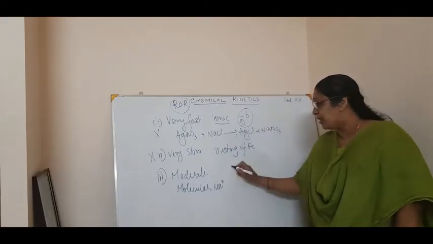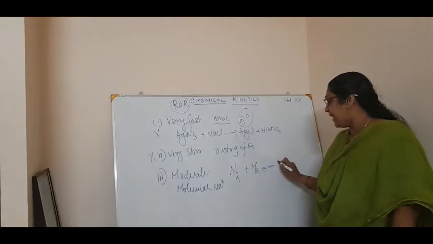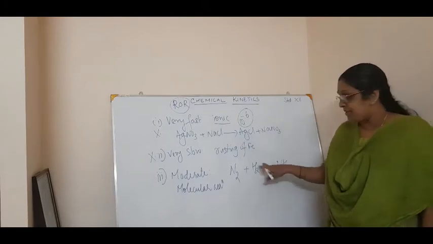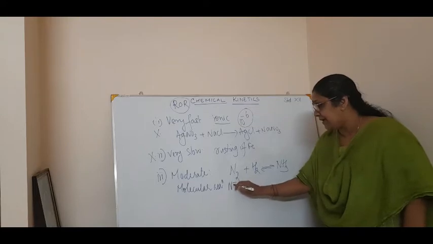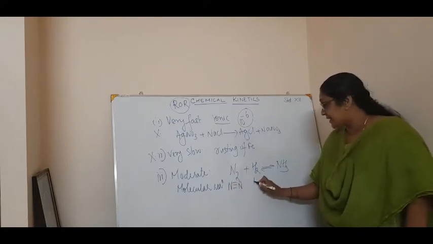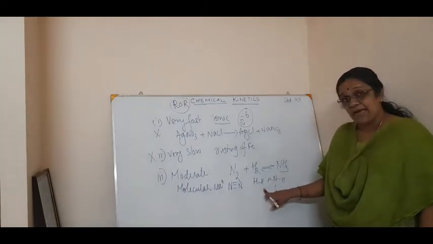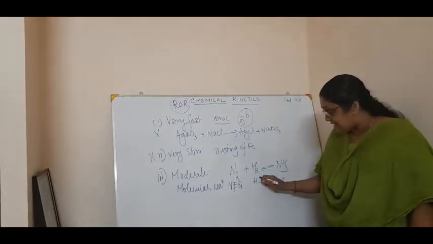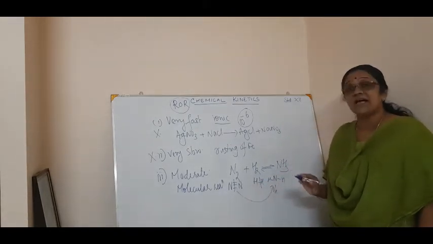Molecular reaction means what? For example, N2 plus H2 giving NH3. This is the formation of ammonia, isn't it? In this case, N2, that means N triple bond N, correct? Then hydrogen, H single bond H. And NH3 is also covalently bonded. So the nitrogen bond should be broken, the hydrogen bond should be broken, and then the nitrogen and hydrogen bonds will form as ammonia.